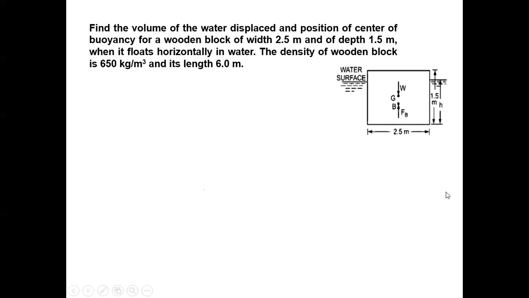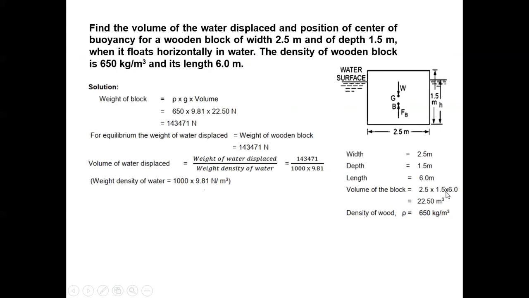Now, based on this, there is a numerical. So you can go through this numerical. In exam, this kind of numerical can be asked. What it is asking: find the volume of water displaced and the position of center of buoyancy for a wooden block whose width is given 2.5, depth is given 1.5. Okay, so dimensions of the block are given, 2.5 and 1.5.